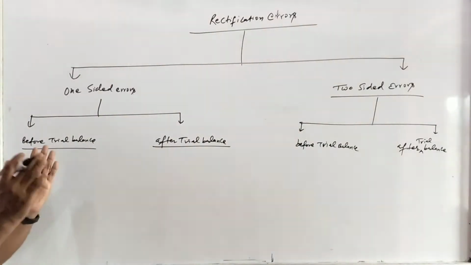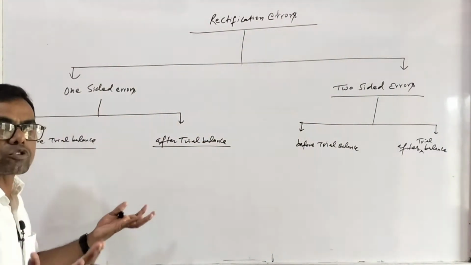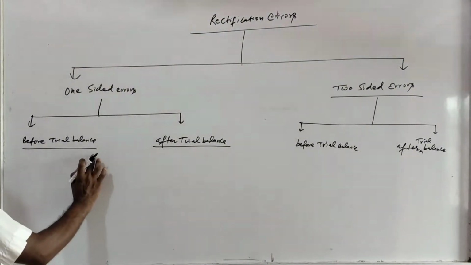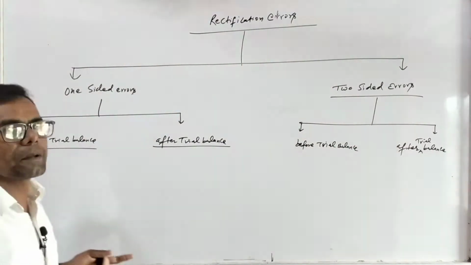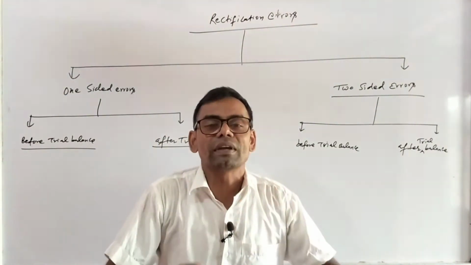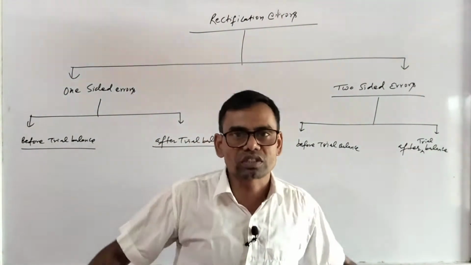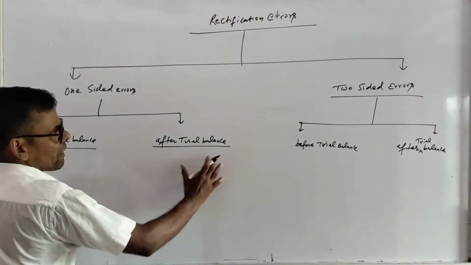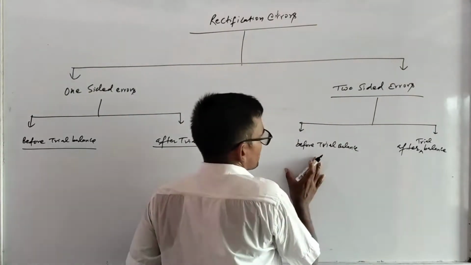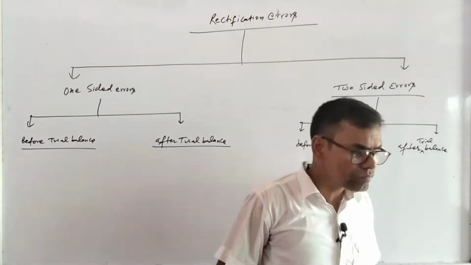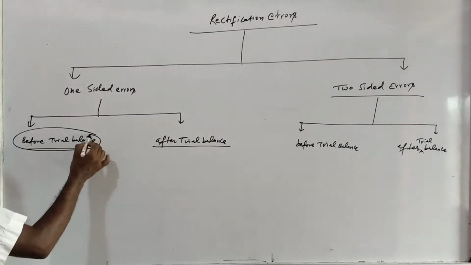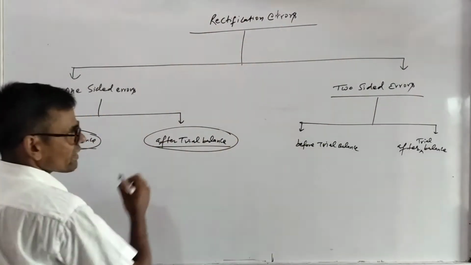If trial balance is not prepared and you came to know about the errors, that is called before trial balance. And if you came to know about the errors and trial balance is prepared, ledgers are closed, that is called after trial balance. Similarly for two-sided errors, before trial balance and after trial balance. And the treatment before trial balance and after trial balance is different.